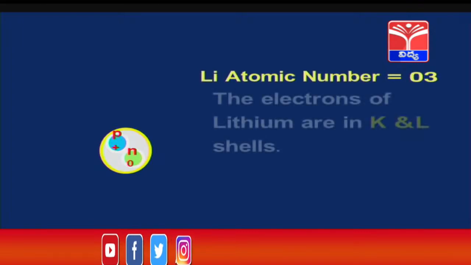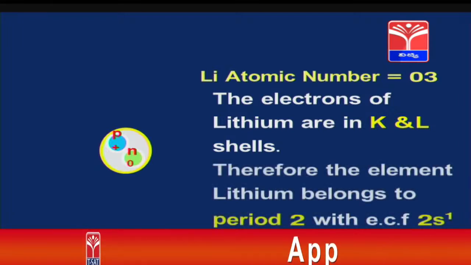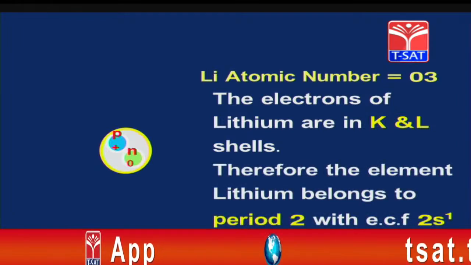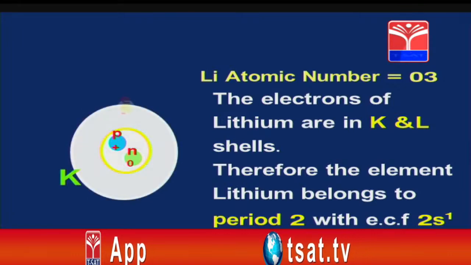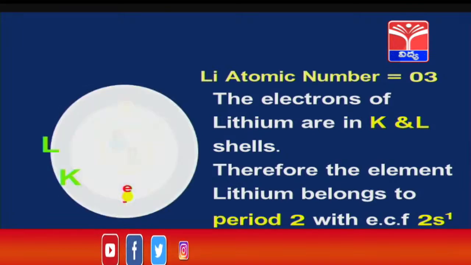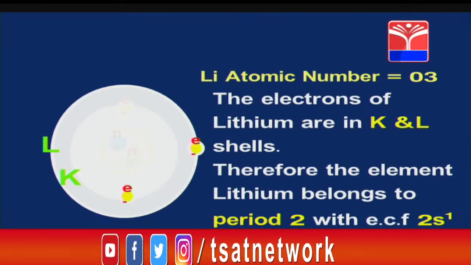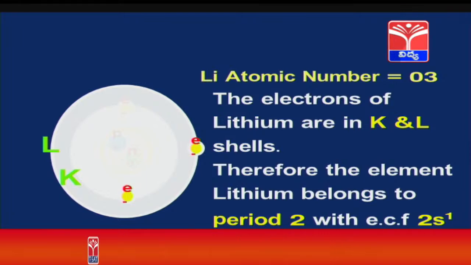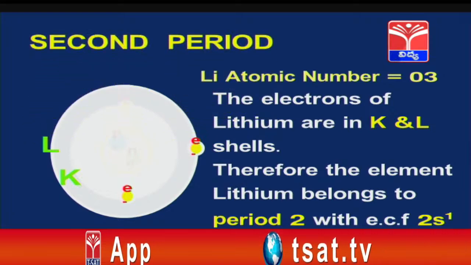Now, lithium's atomic number is 3, and the electrons in lithium are in the K and L shells, you observe. Therefore, the element lithium belongs to period 2. Now, you see in this figure, in the first shell, the K shell, electrons are filled. Next, it is entering the L shell. Here also one electron is filled. Electrons are entering the second shell, therefore, they belong to period 2. It is the second period.